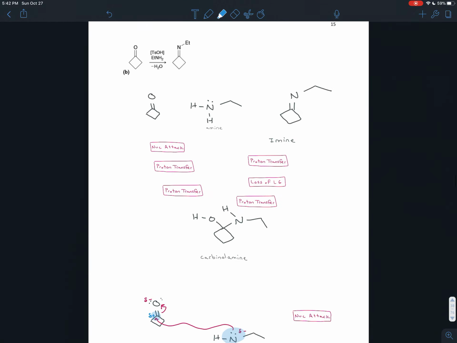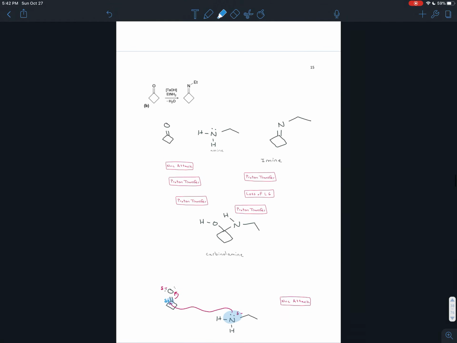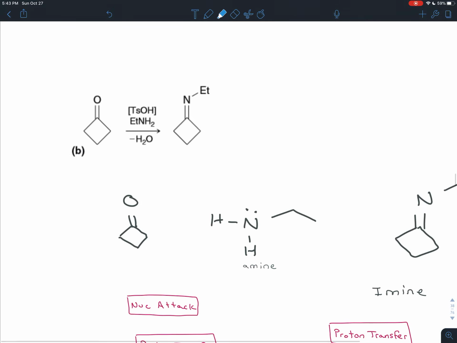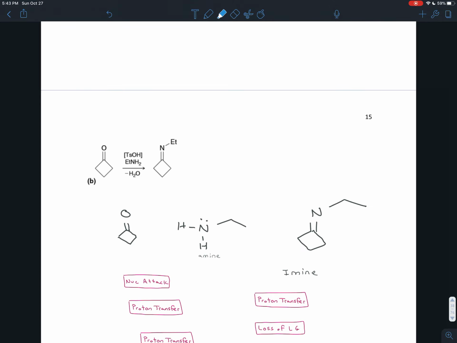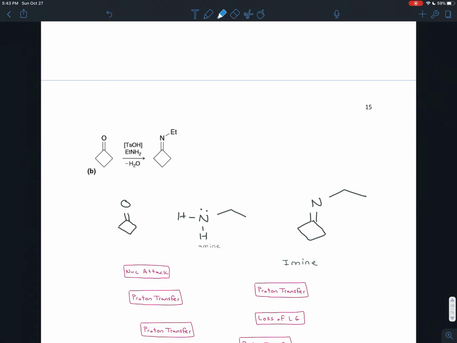So this reaction happens very, very often in biological systems. You'll see it in biochemistry, and hopefully now it won't just look like a mystery, black magic transformation, but something that makes sense.